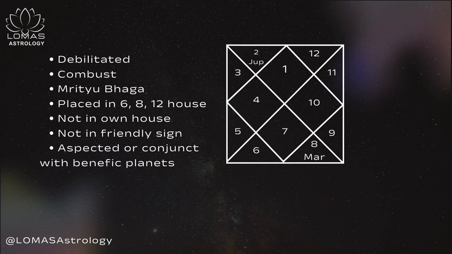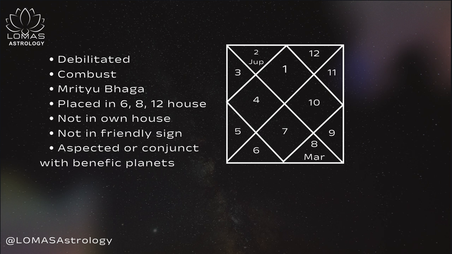Then if a planet is not aspected by or conjunct with a good planet, or a benefic planet, then it is considered weak. For example, here if you see Jupiter, Jupiter is aspected by Mars, so it is not good for Jupiter.